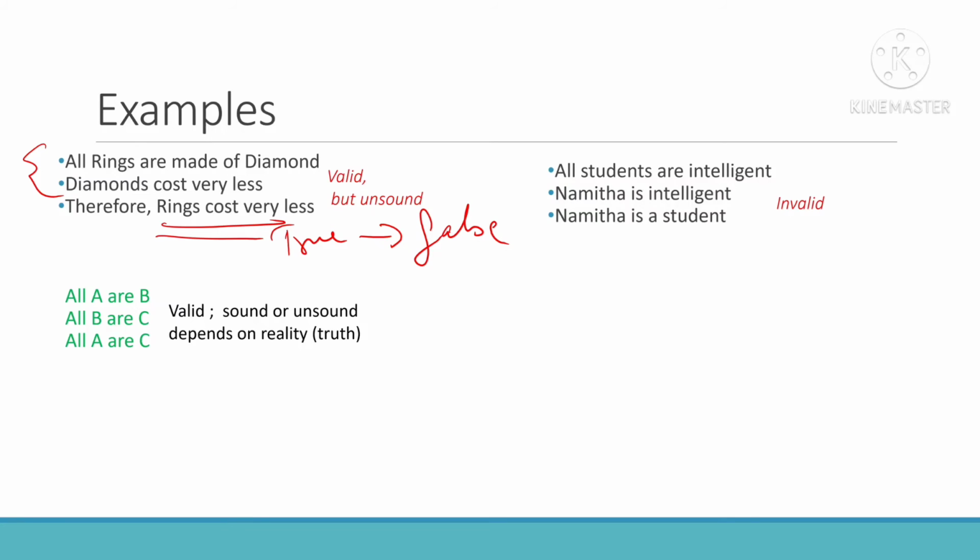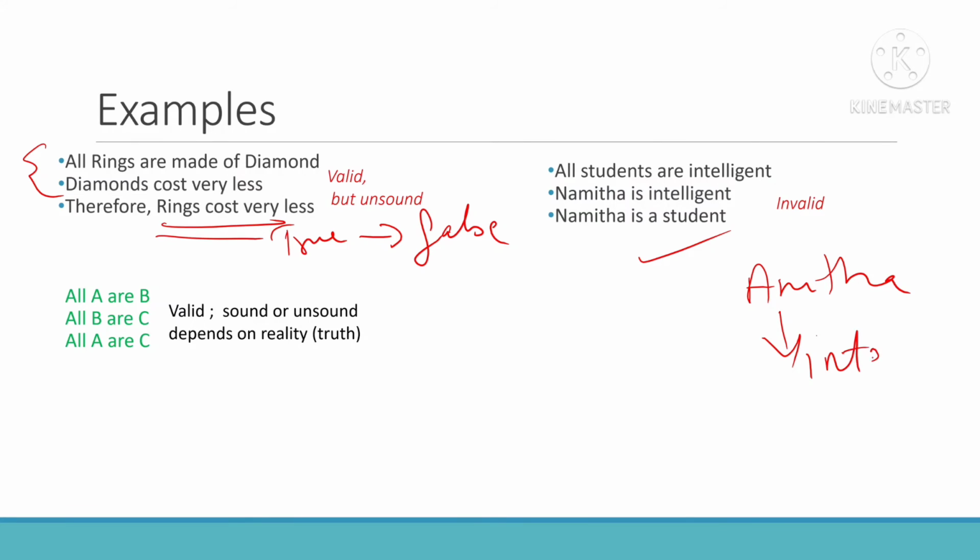See this statement: all students are intelligent. Namida is intelligent. So can I say Namida is a student? No, because there will be some other person called Anita who is not at all a student. She may be some engineer or some teacher or something, and she can be intelligent.